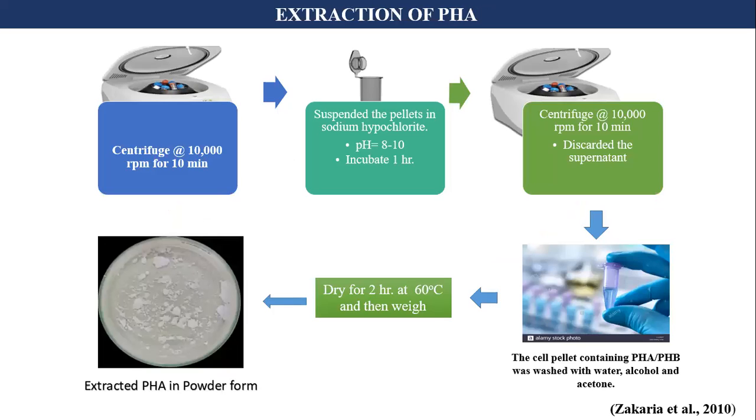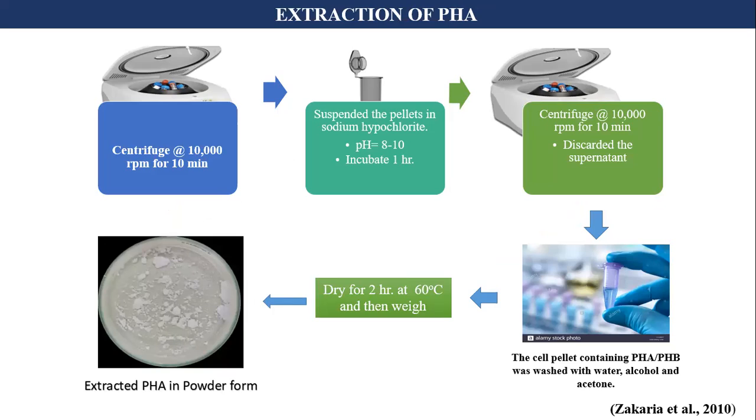After optimization of various carbon and nitrogen sources, temperature, and pH for the production of cell dry mass and polyhydroxyalkanoates, this strategy was used for the extraction of the polyhydroxyalkanoates. First, the sample was centrifuged at 10,000 rpm for 10 minutes.